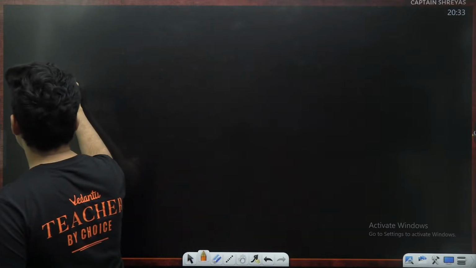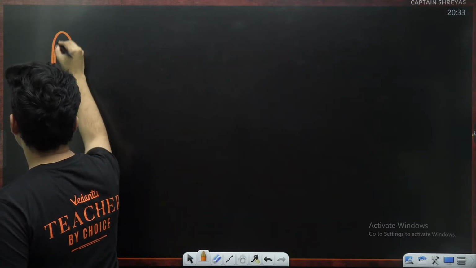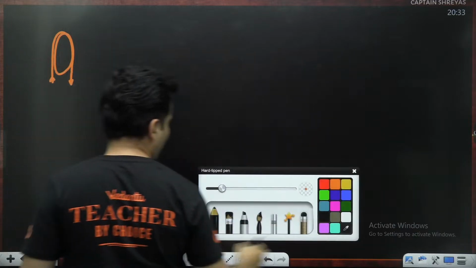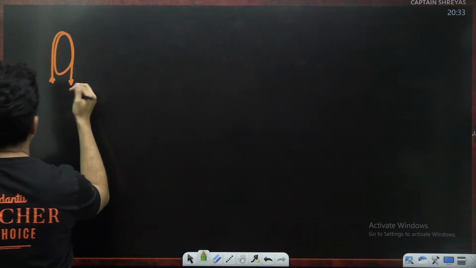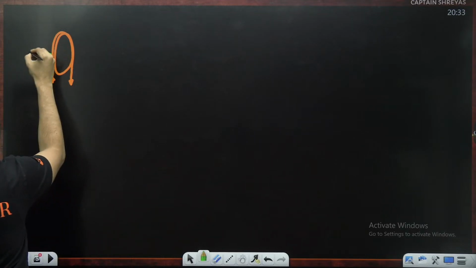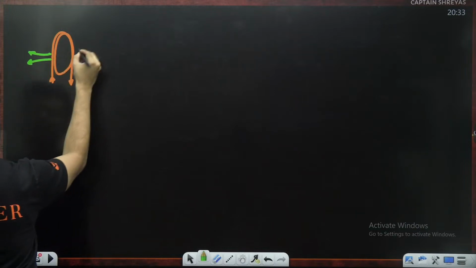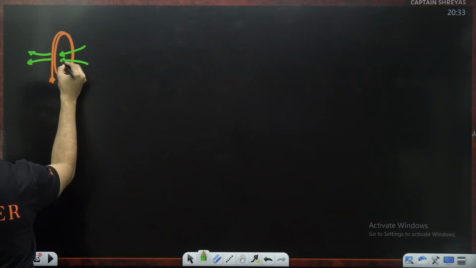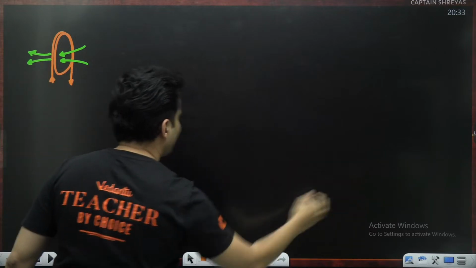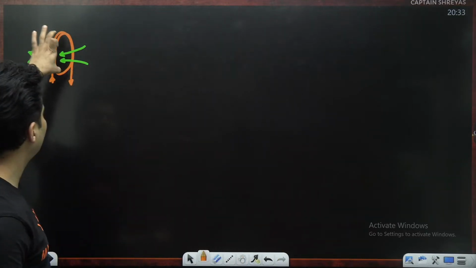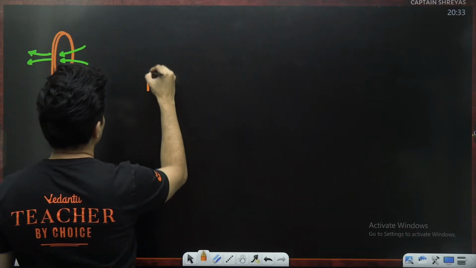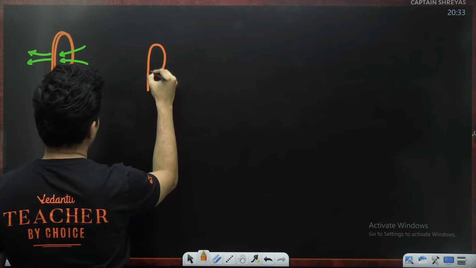if you just take a single loop carrying some current, then the magnetic field probably might look like this. It goes like this, goes like this, comes from here, goes in like that. This is how the magnetic field lines look. But imagine you have many turns, not on the same plane, but in different planes. Imagine the current goes in like this.